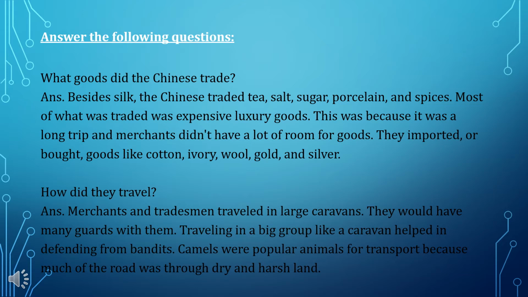How did they travel? Answer. Merchants and tradesmen travelled in large caravans. They would have many guards with them. Travelling in a big group like a caravan helped in defending from bandits. Camels were popular animals for transport because much of the road was through dry and harsh land.